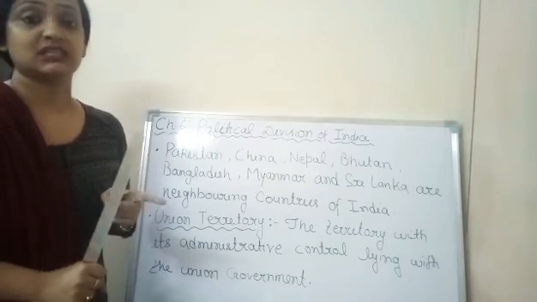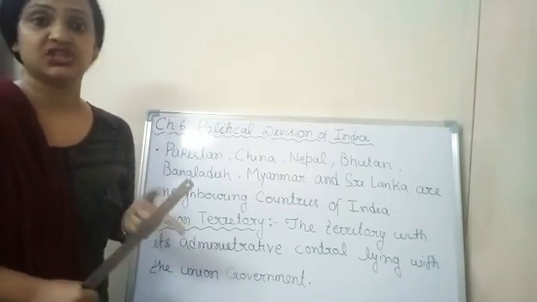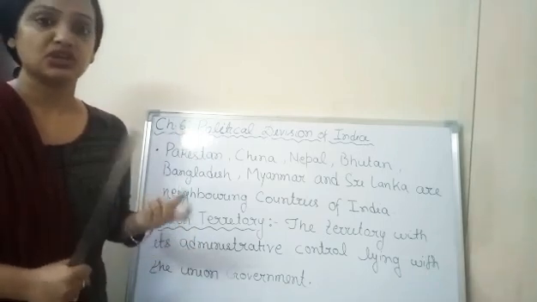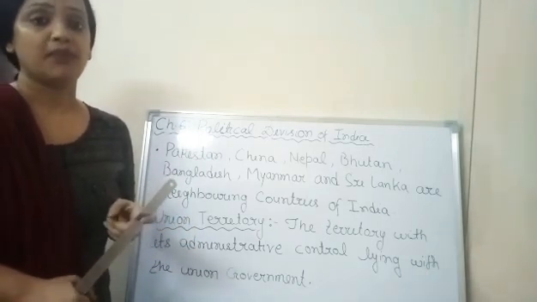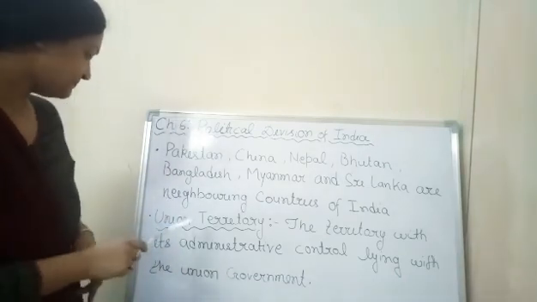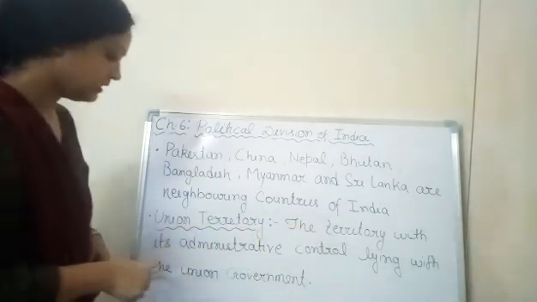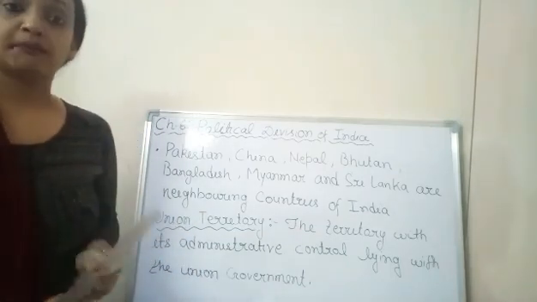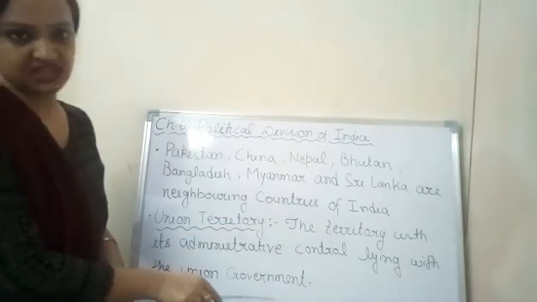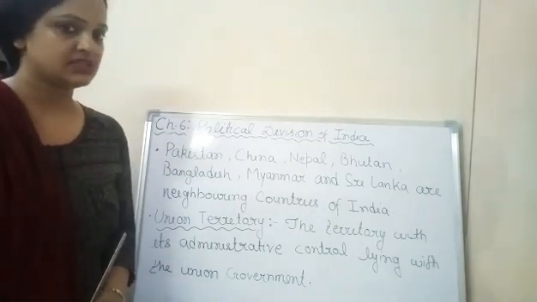So a union territory doesn't have any right to make its own rules and regulations, and for any change it wants to apply, it is not possible without taking permission from the central government. Now the definition of a union territory: the territory with its administrative control lying with the union government. So complete administrative control of a union territory lies with the union government only. I think this difference between state and union territory must be clear to you.